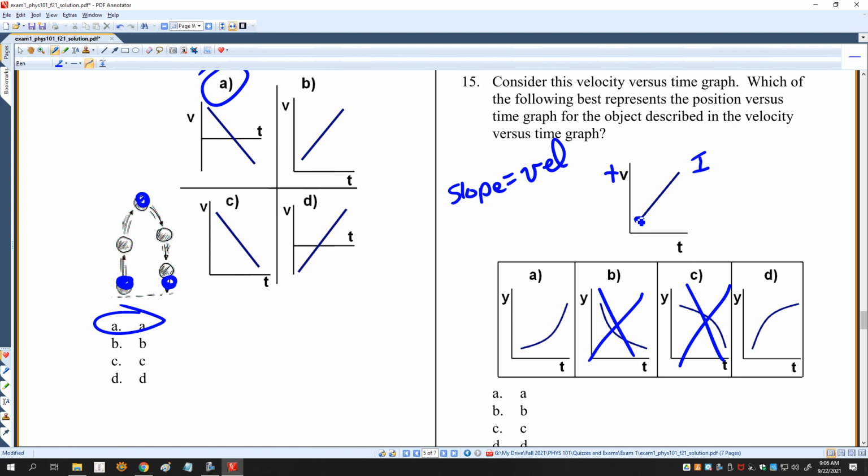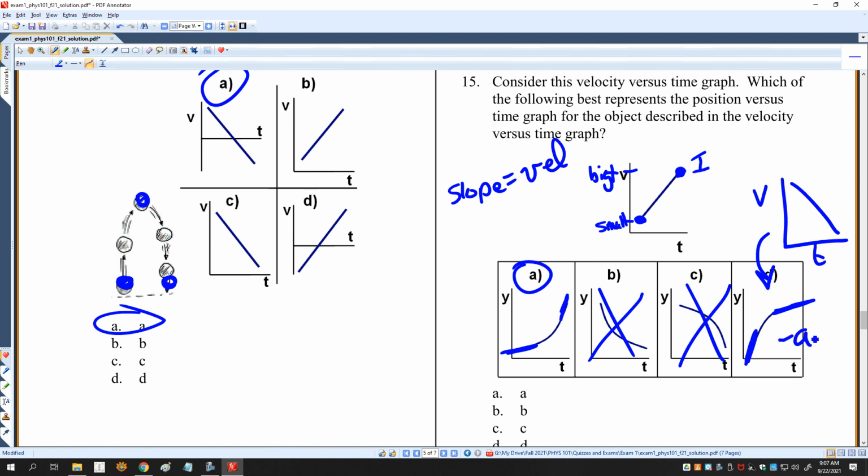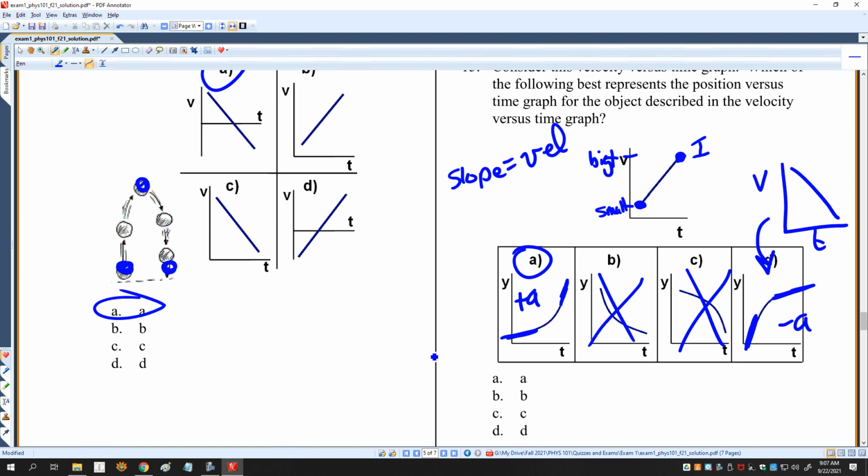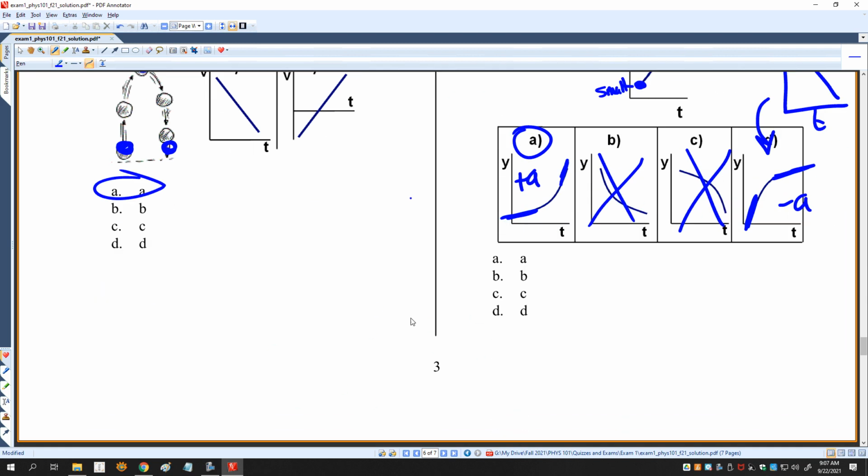And here I have a small positive velocity, big positive velocity. Small, big. So I should go from a small slope to a big slope. So A is the right answer. Notice this one went from a big slope to a small slope. By the way, so this one would look like this, if I'm looking at V versus T, that would be for this graph. Notice too that this has a negative acceleration. This one has a positive acceleration. All right, A is the right answer.